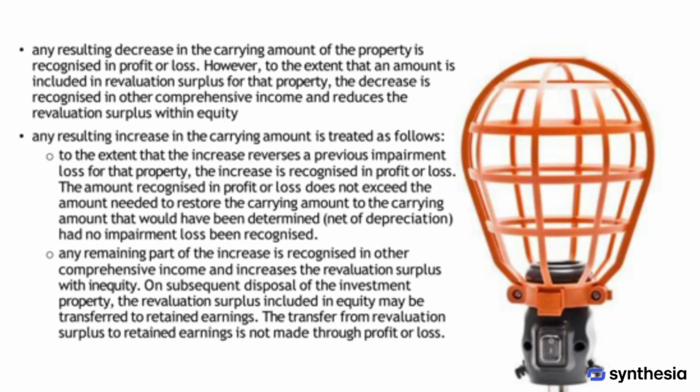Any resulting increase in the carrying amount is handled as follows. To the extent that the increase reverses a previous impairment loss for that property, the increase is recognized in profit or loss. However, the amount recognized in profit or loss cannot exceed the amount needed to restore the carrying amount to what it would have been had no impairment loss been recognized. Any remaining part of the increase is recognized in other comprehensive income and increases the revaluation surplus in equity.